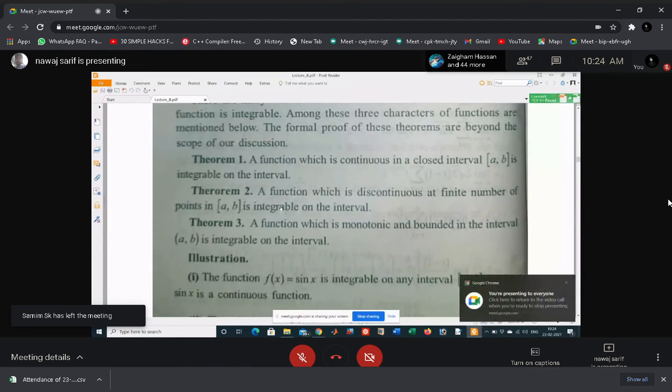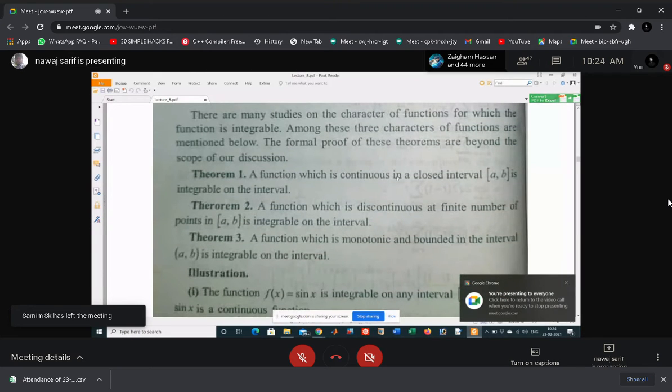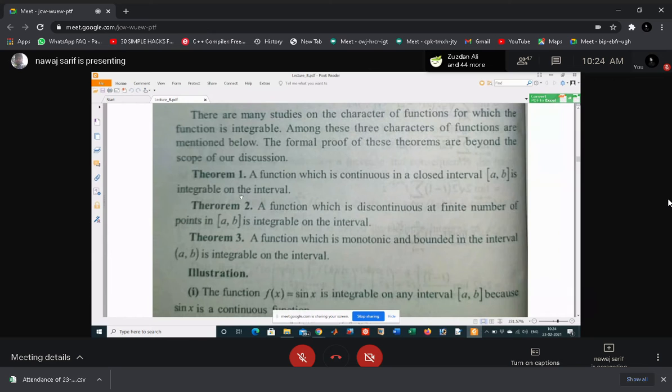A function which is continuous in a closed interval [a, b] is integrable on the interval. If you are given a function which is continuous in a closed interval, that means every continuous function in a closed interval is always integrable on that interval. And a function which is discontinuous at a finite number of points in the interval is integrable on the interval.